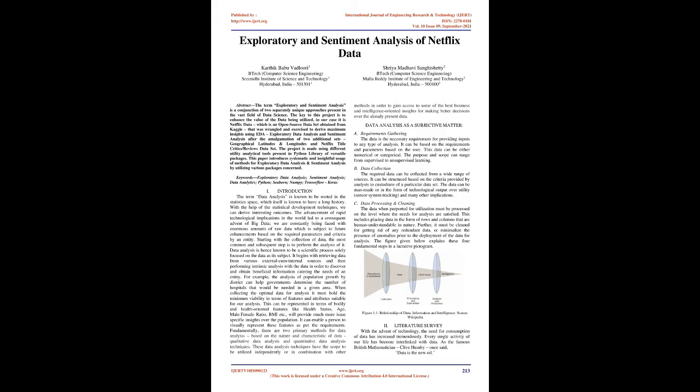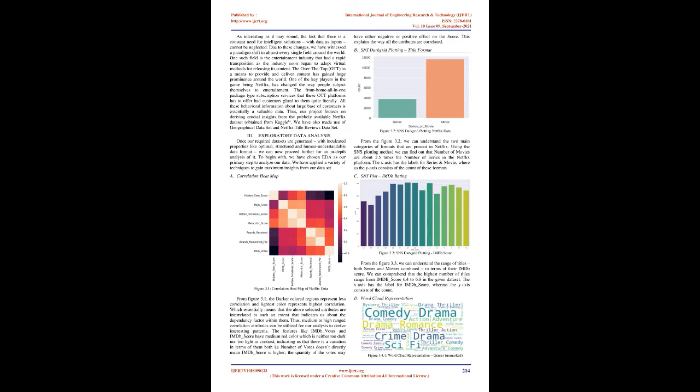For example, the analysis of population growth by district can help governments determine the number of hospitals that would be needed in a given area. When collecting the optimal data for analysis, it must hold the minimum viability in terms of features and attributes suitable for our analysis. This can be represented in terms of bodily and health-oriented features like health status, age, male-female ratio, BMI, etc., which will provide much more issue-specific insights over the population. It can enable a person to visually represent these features as per the requirements.